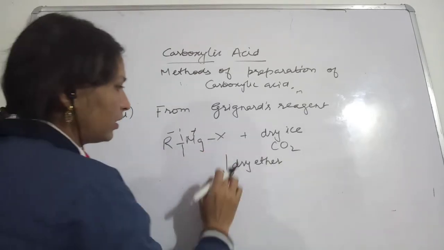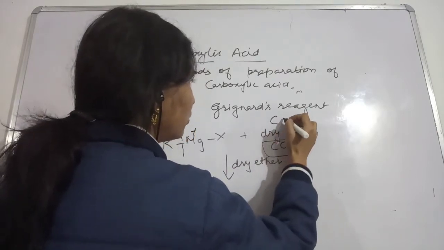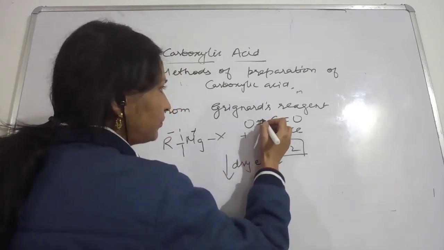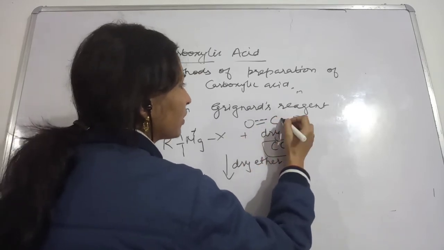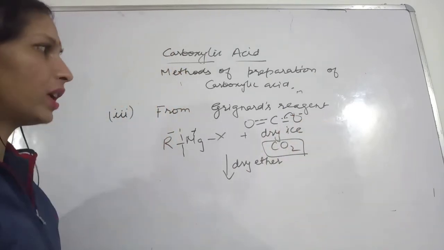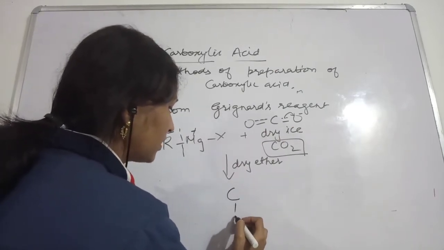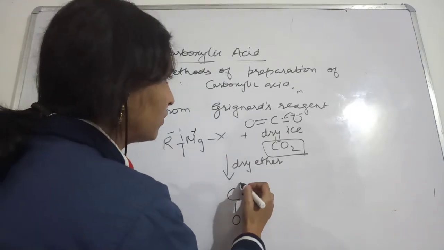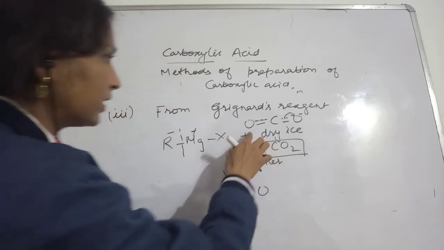Here this is CO2. CO2 you can also write like this, as a resonance hybrid you are making here. What is happening? This bond is breaking and this oxygen is acquiring a negative charge. This carbon will possess a positive charge, and here you are having a double bond with the other oxygen.